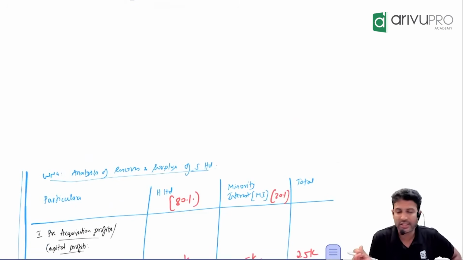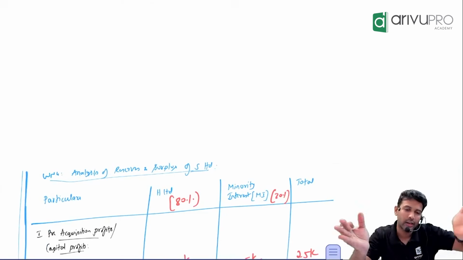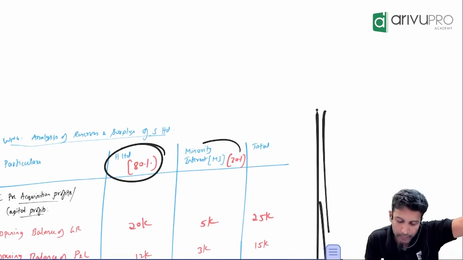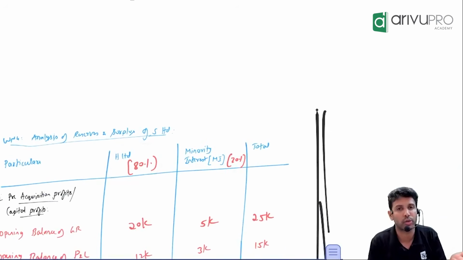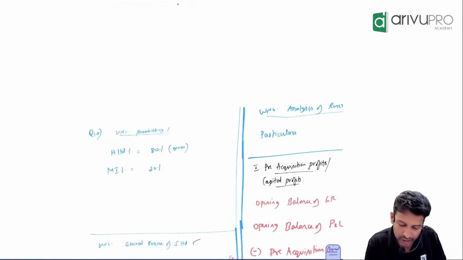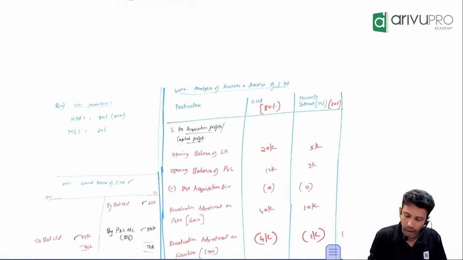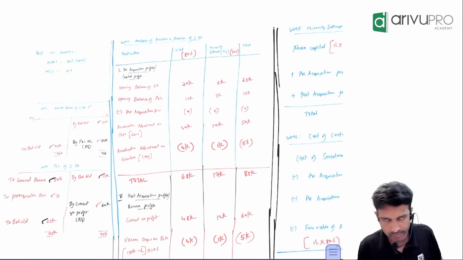Subsidiary company. First, the categorization. What is that categorization? Pre and post. And then the distribution. Distribution will be among whom? Holding company and minority. In what ratio? Shareholding percentage, which we have got in working note number 1 as 80 and 20. Yes, sir. Now, how do we do this?